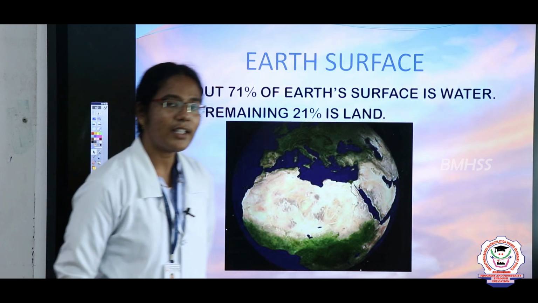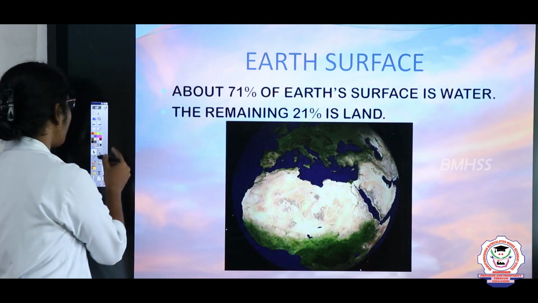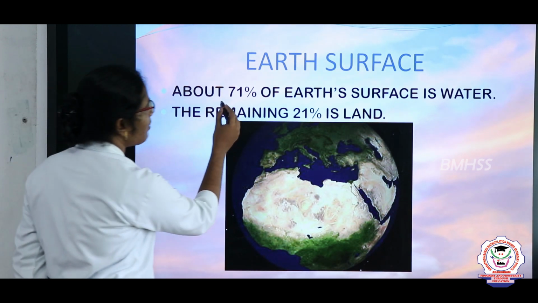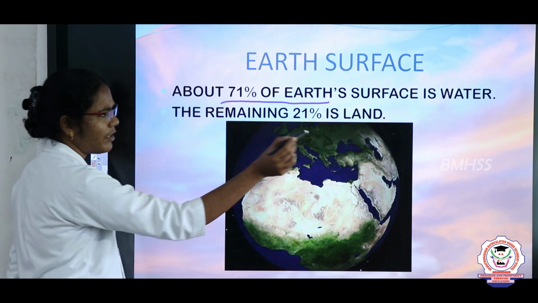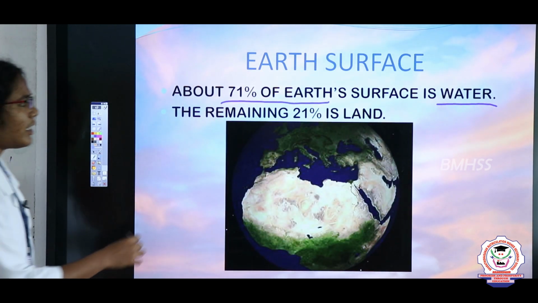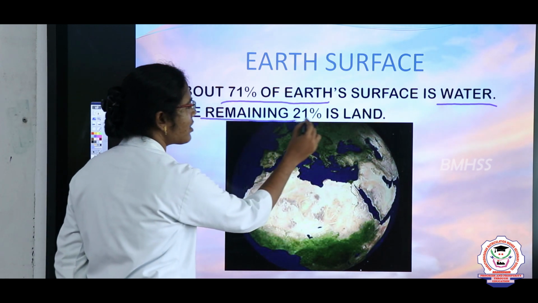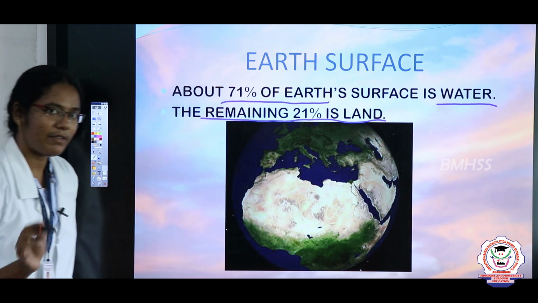Earth surface. 71% of Earth surface is covered with water, and the remaining 29% is covered with land.